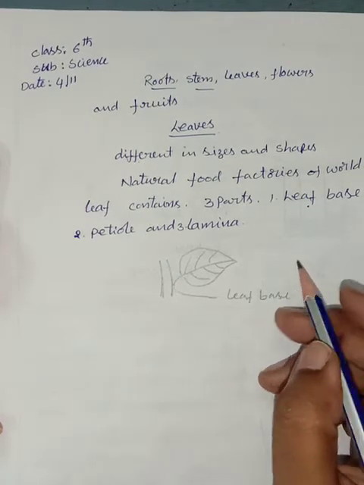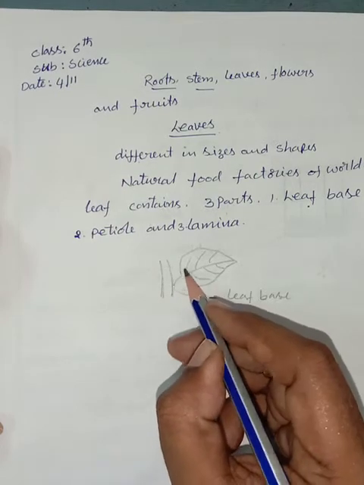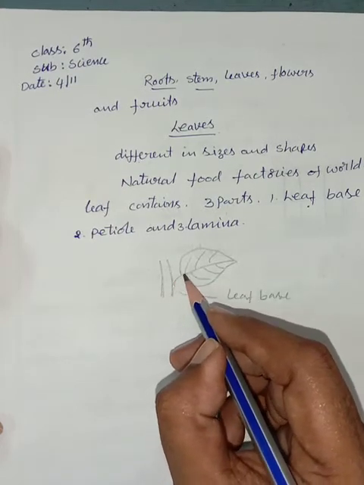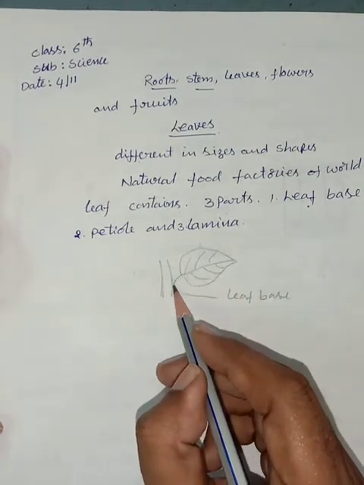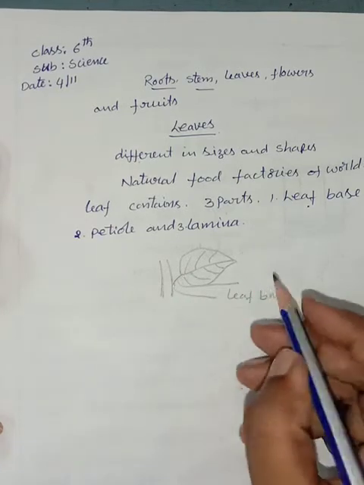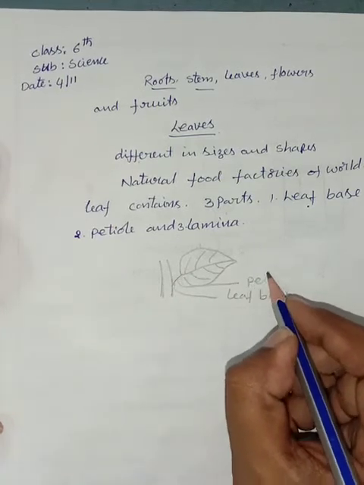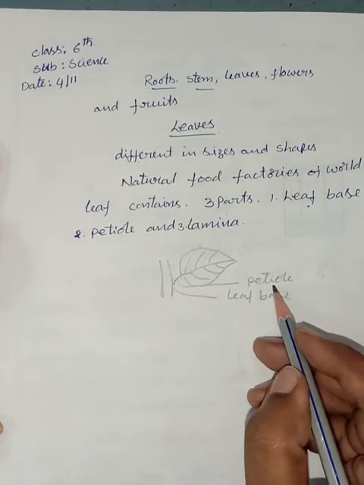Above the leaf base, a stalk-like structure is present. The stalk-like structure is known as petiole. Petiole is a stalk-like structure.